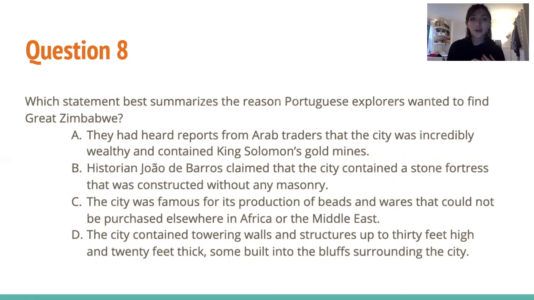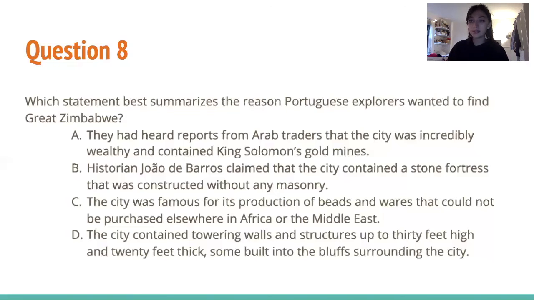Choice A: they had heard reports from Arab traders that the city was incredibly wealthy and contained King Solomon's gold mines. So that's exactly what we're talking about in paragraph 2. When you know where to look, it tells us the answer right there for us. So we know this is the answer. We can quickly look through the other ones. Choice B is talking about a historian that was quoted later on, but it was quoted after they talked about Arab traders, and he's actually quoting stories that he heard from Arab traders, so it doesn't really have to do with it. Choice C: the city was famous for its production of beads and wares that could not be purchased elsewhere in Africa or the Middle East. So this is not the reason that they wanted to go.